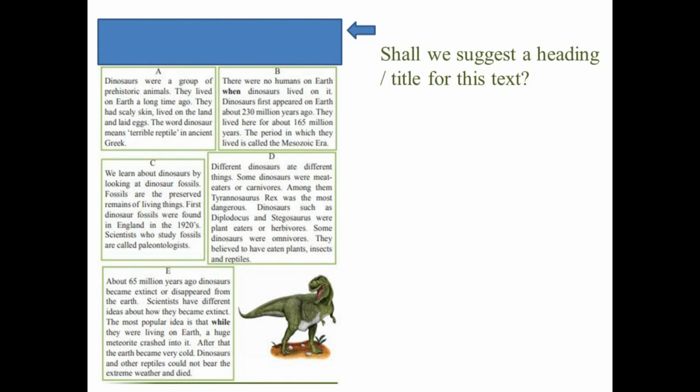Here you can see all the passages together as one text. After reading all, can you suggest a heading or a title for the whole text? Okay, as all the passages give facts about dinosaurs, we can name the text as Dinosaurs, the Terrible Reptiles.